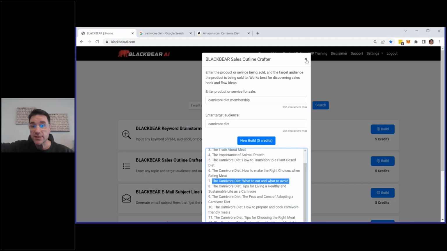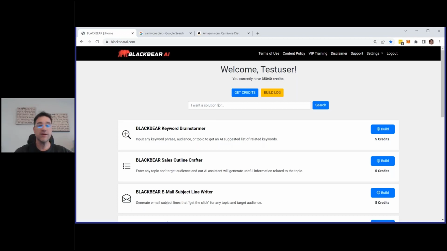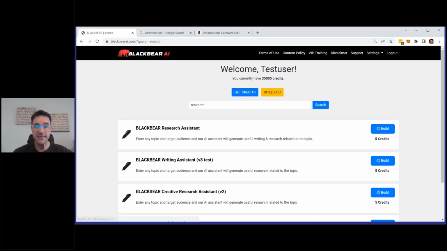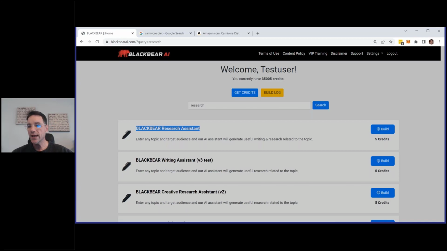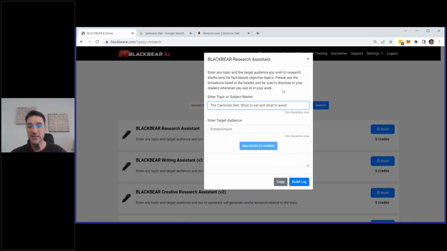We've got the keywords and we have a sales outline, but I might do something else that's very, very interesting. I might want to do some more research, okay? So I'm just going to do a search right here, really fast, easy. And we have of course, right? The AI is that powerful. Research assistant, and there's module after module after module. I can just go over here. I can drop in the subject matter. It's literally one of those phrases that you just saw a moment ago. I grabbed one, dropped it in here.